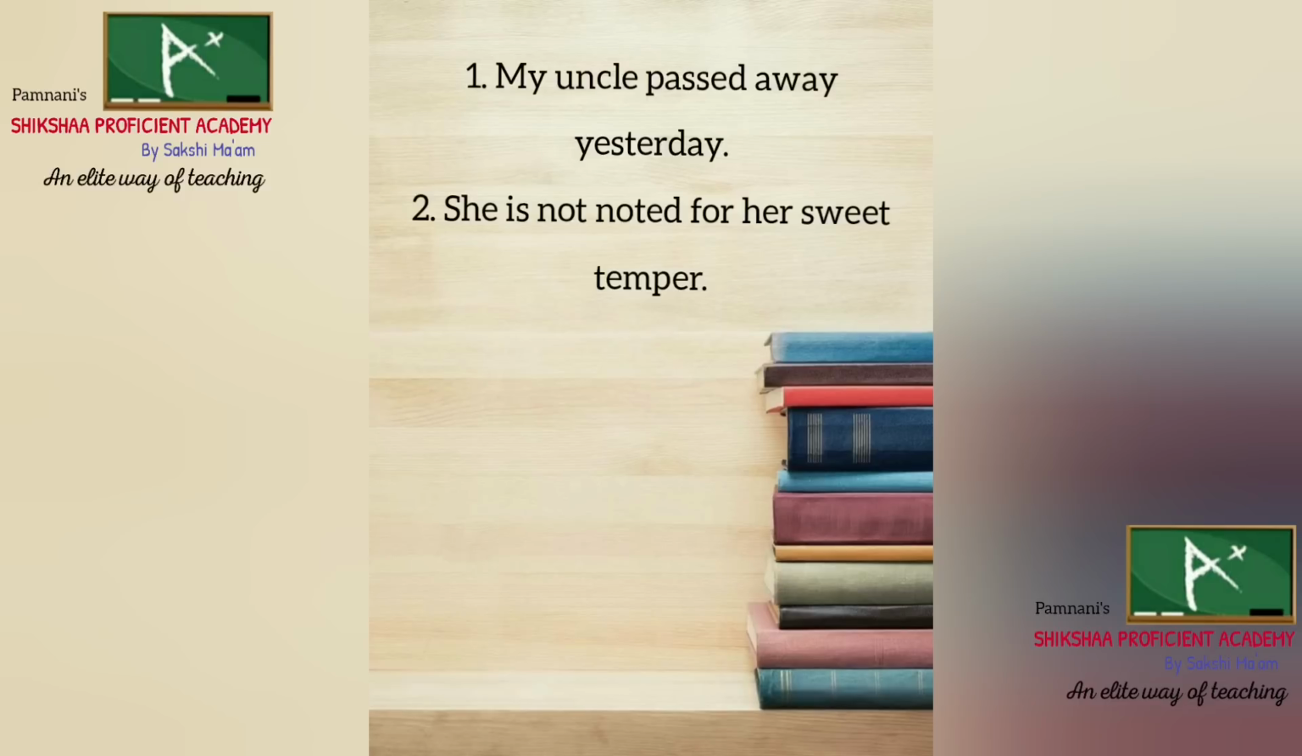In the first example, instead of saying my uncle died, the poet has used passed away. In the second, she is not noted for her sweet temper. Instead of using bad temper, short temper, or calling her rude, the poet has used she is not noted for her sweet temper. So they are just replacing words and showing it in a polite way.